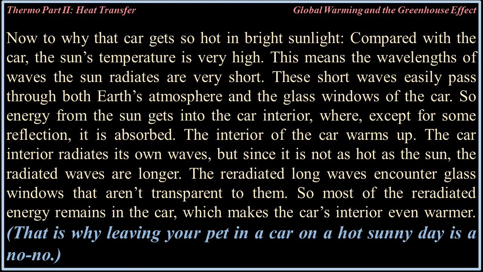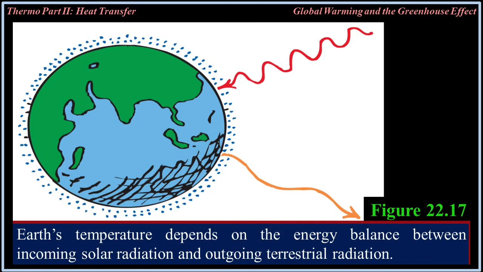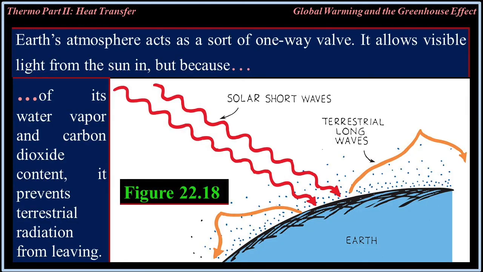So most of the re-radiated energy remains in the car, which makes the car's interior even warmer. That is why leaving your pet in a car on a hot sunny day is a no-no. The same effect occurs in Earth's atmosphere, which is transparent to solar radiation, as shown in figure 22.17. The surface of the Earth absorbs this energy and re-radiates part of this at longer wavelengths, as shown in figure 22.18. Energy that Earth radiates is called terrestrial radiation.